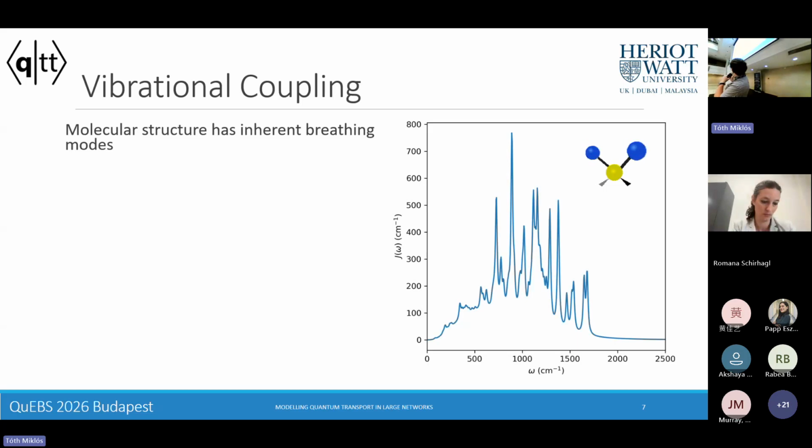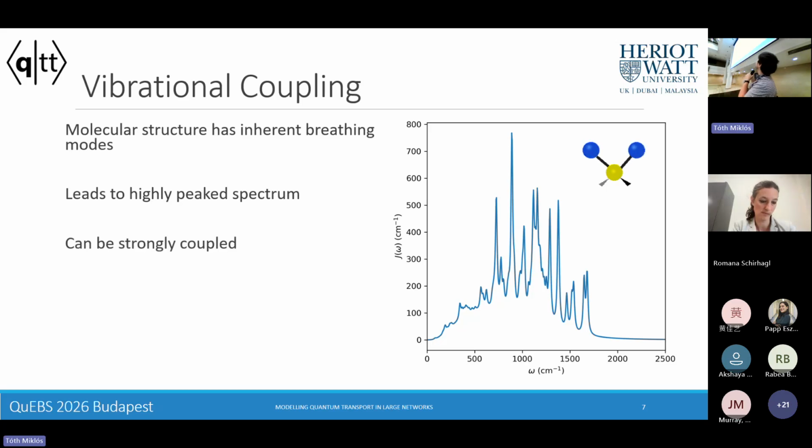Here I've shown a spectral density, which is just a frequency resolved version of all of these fluctuations from the environment for each individual site in these networks. And these can be generated by these breathing modes that I mentioned before, which leads to these highly peaked structures in these spectral densities. And this highly peaked spectrum effectively means that these vibrational degrees of freedom very strongly couple to our system.